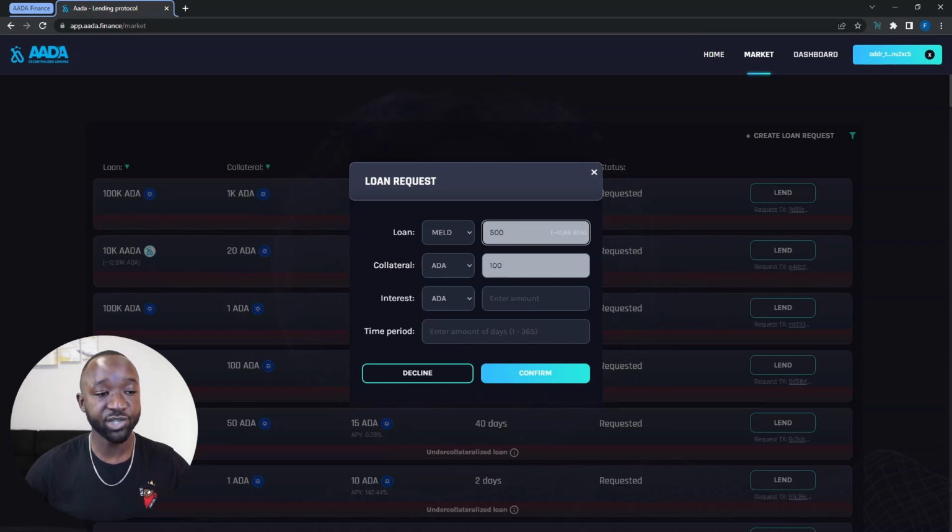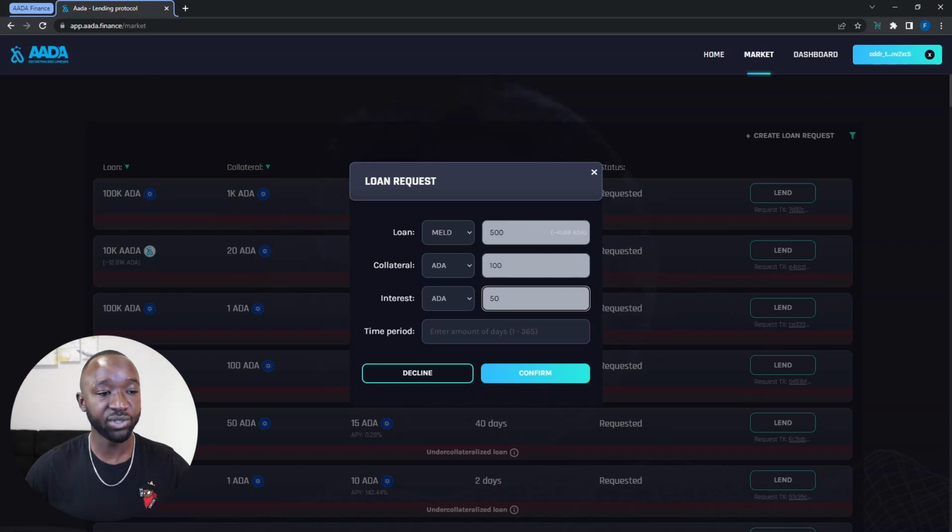Next, I'm going to select the interest rate. I can choose again to pay back my interest either using AADA or any of the other Cardano native assets that are listed here. For now, I'm going to keep this as AADA, and I'm going to select to provide 20 AADA as my interest. Let's actually bump that up to 50. That's going to hopefully incentivize some of these lenders to select my particular loan.